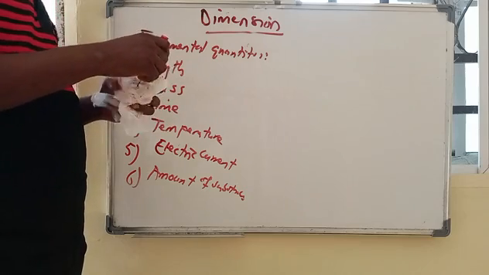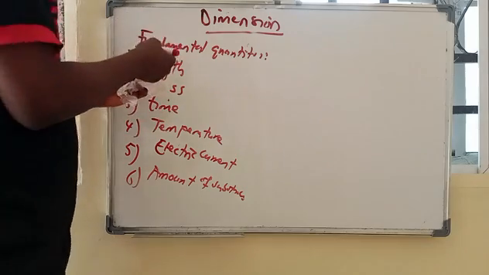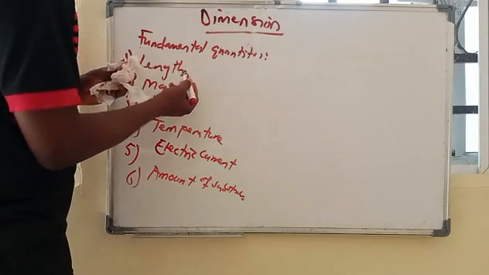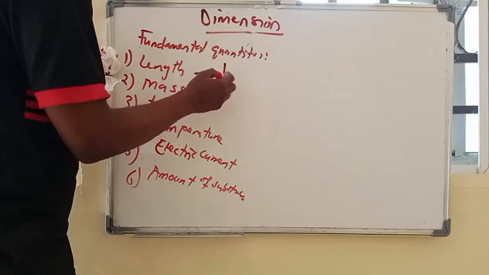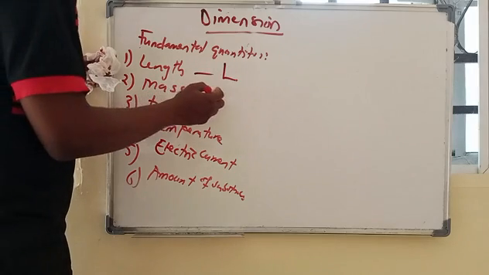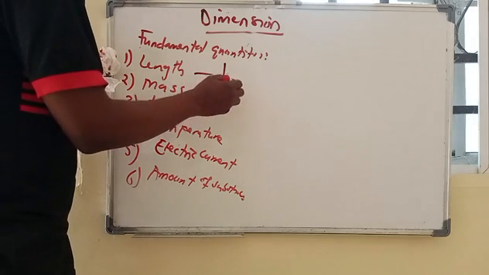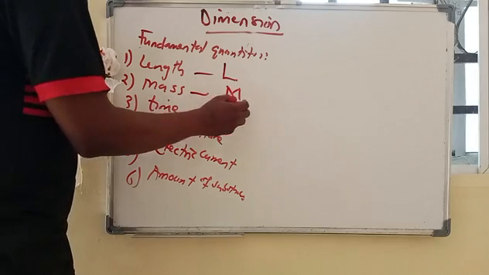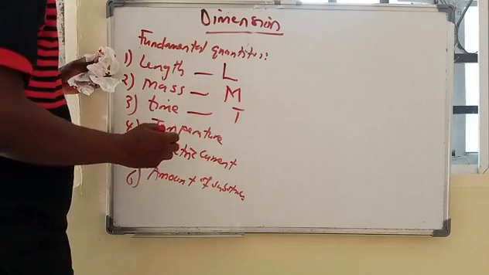And these quantities, these are the names. Then there are dimensions. The dimension of length is capital L. That of mass is capital M. Then time is capital T. You understand?